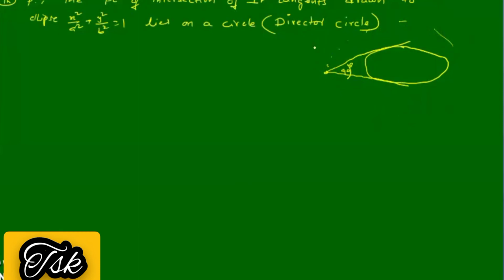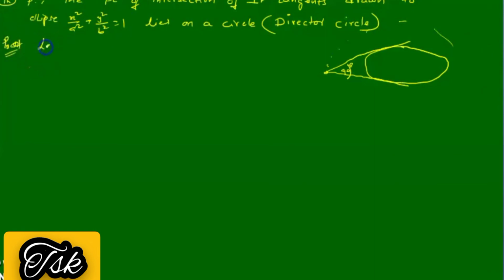What is the equation of the director circle? The locus of such a point lies on a circle. We have to prove that the locus of the point of intersection of the tangents lies on a circle, which with respect to the ellipse is the director circle. Let us find the proof.